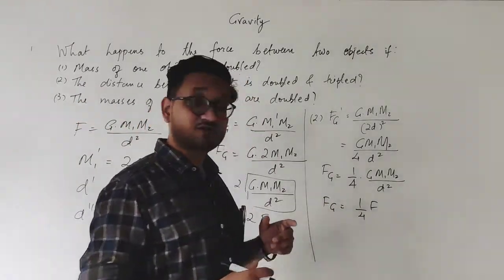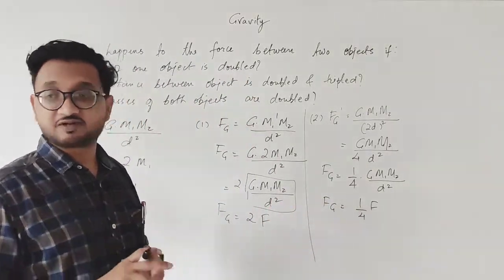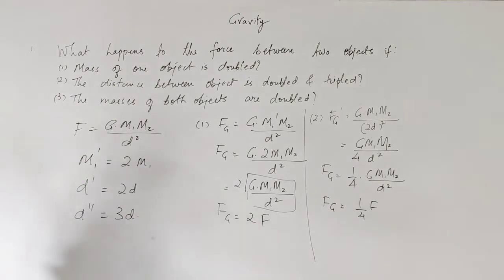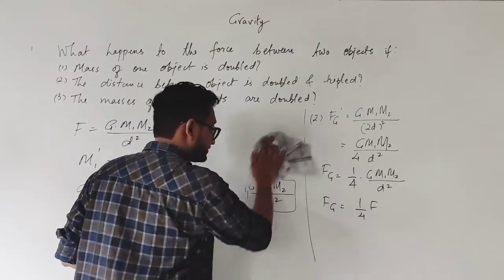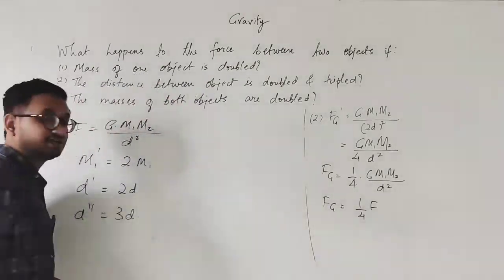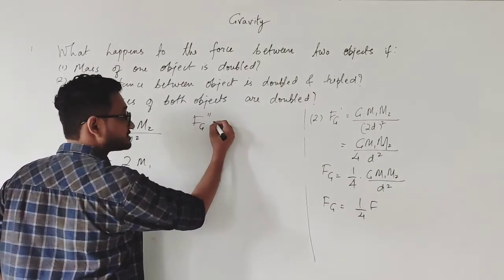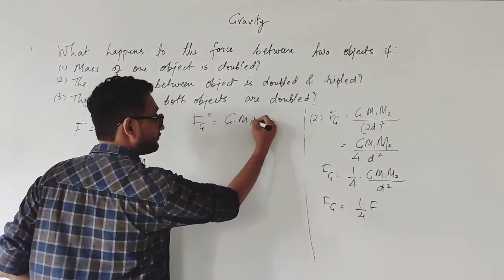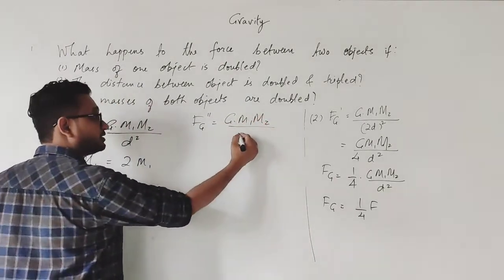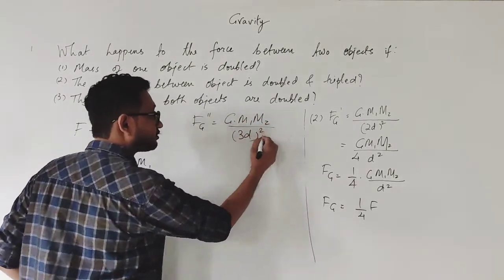Okay. Now if the distance is tripled, if it is 3 times d, then the new force F g double dash will be equal to G m1 m2 upon 3d whole square.